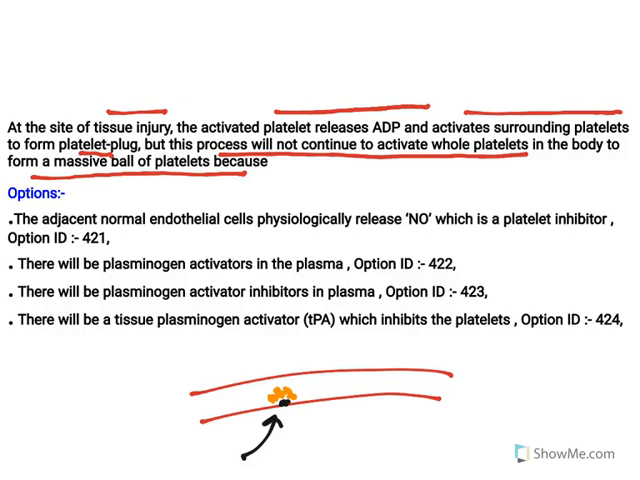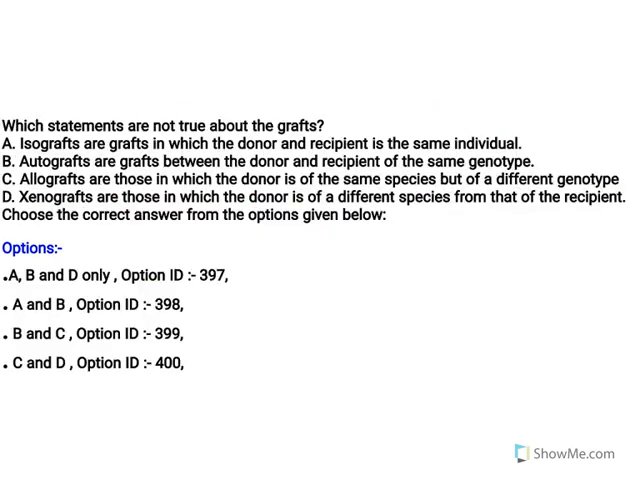The reason is, see, the adjacent endothelial cells will be releasing nitric oxide. That nitric oxide will inhibit platelet plug formation in all these areas. So the platelet plug is restricted to only the site of injury. Look at that. See, the adjacent normal endothelial cells physiologically release nitric oxide, which is a platelet inhibitor. So this is the answer. Moving to the next one.